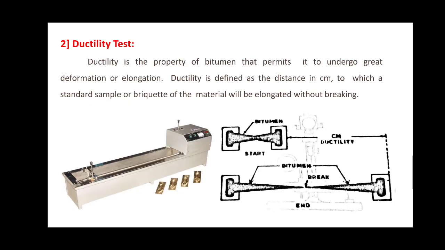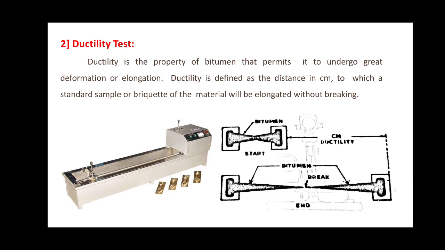The next test to be performed on the bitumen is the ductility test. Now, ductility is that property of a bitumen which will give it the capability, or will permit the bitumen, to undergo deformation or elongation. And ductility of the bitumen will be measured in centimeters on the ductility testing machine, as we can see in the figure.